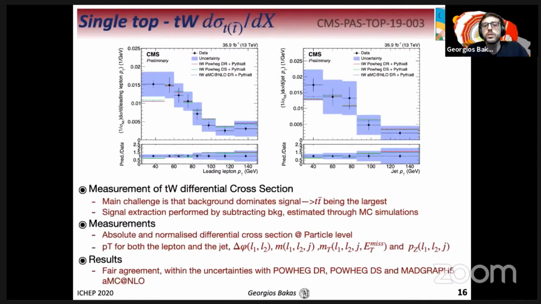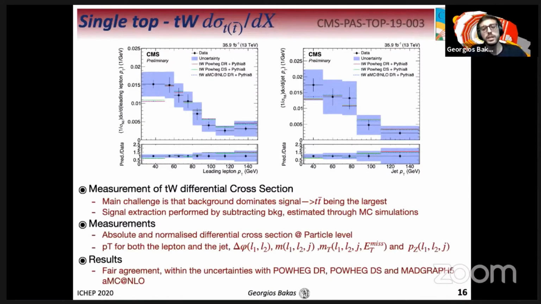We move on to the single top measurement in the TW mode. This analysis measures the single top differential cross-sections in the TW mode. The main challenge of this analysis is that background dominates signal, with TT bar being the largest. The signal extraction is performed by subtracting the background contribution, which is estimated through Monte Carlo simulation.